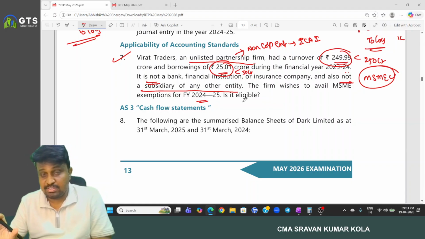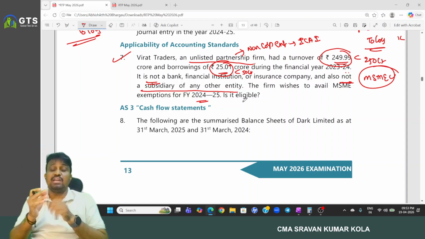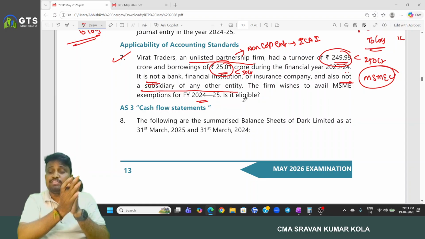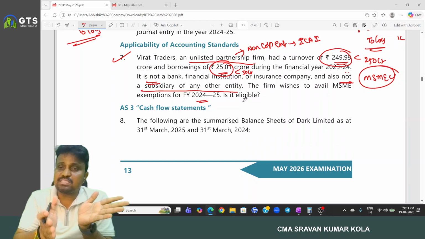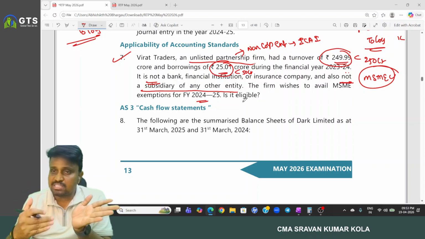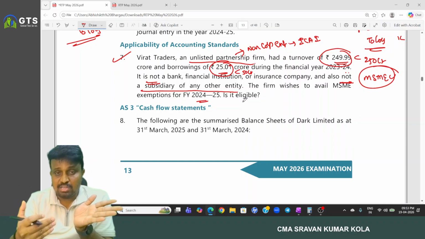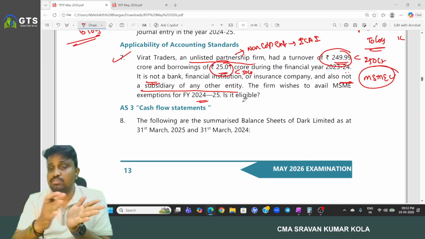Is it eligible? Yes. But remember one more point: if the entity was a large entity in the previous year, but in the current year it gets the category of MSME, then it can't avail the benefits available to the MSME, because it has to be retained in that status of MSME for 2 consecutive years.